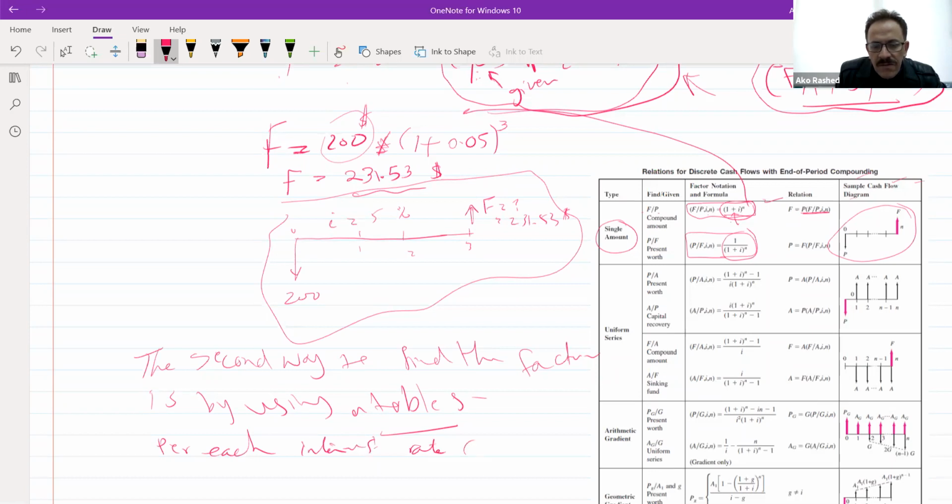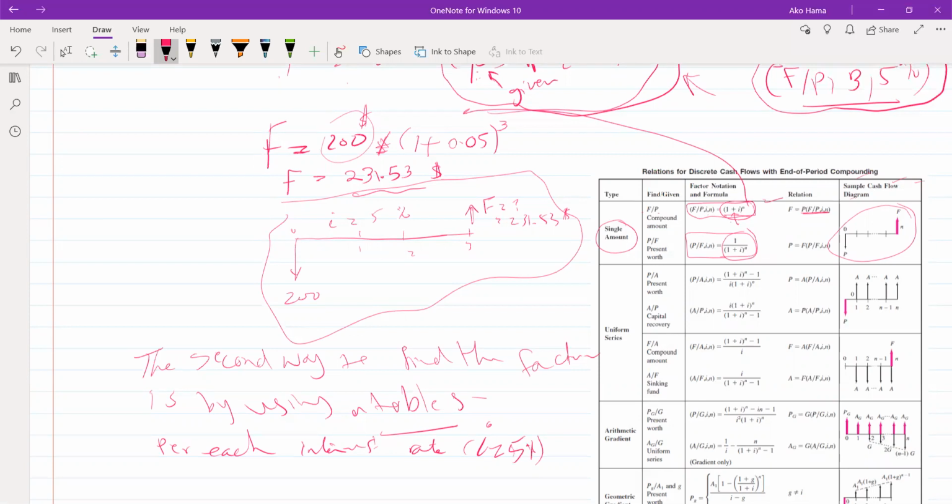Now, if you look back carefully, how much is the interest rate in this example? It's equal to 5%. Just 5%, right? Yeah. Now, definitely there is a table for 5% calculations. And also I will give that table to you in your exams.